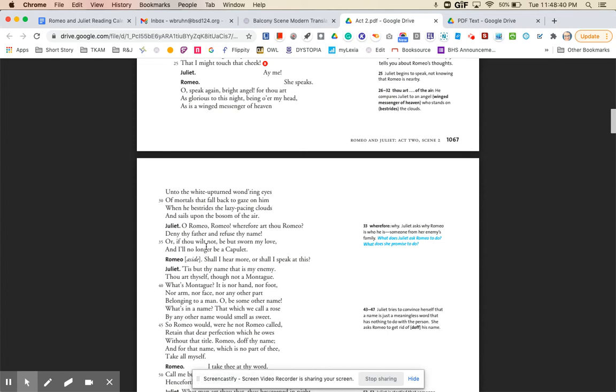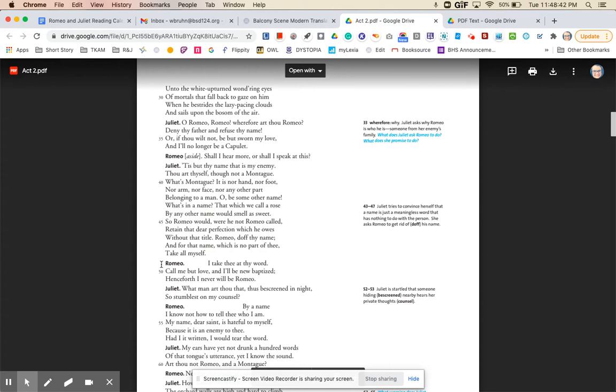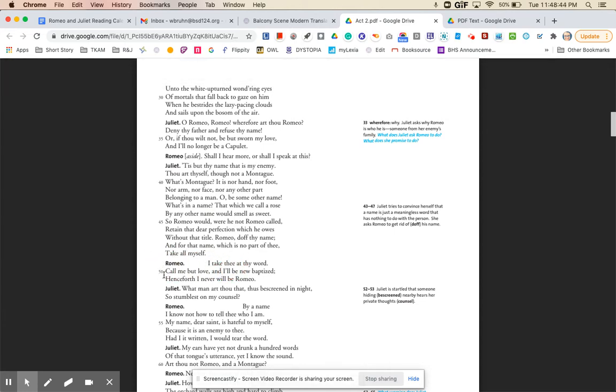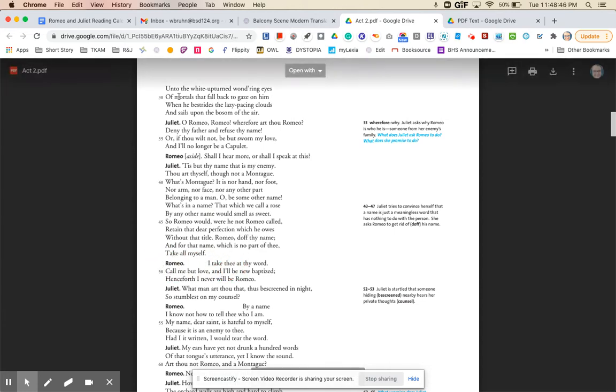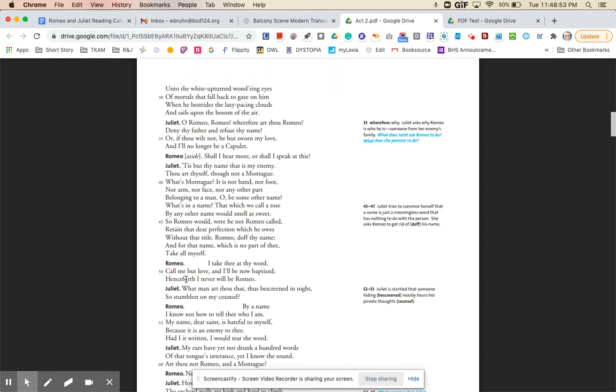So, where you should start, in my opinion, is line 49, which is right here, where Romeo finally talks to Juliet. So, before that, he's just been overhearing what she's saying. And then in line 49, he actually speaks to her.